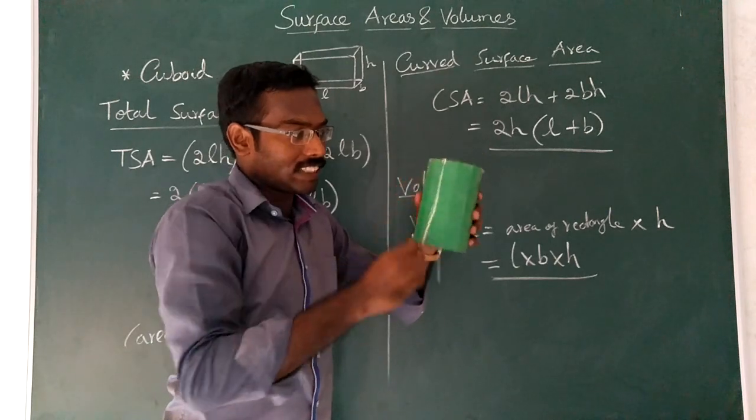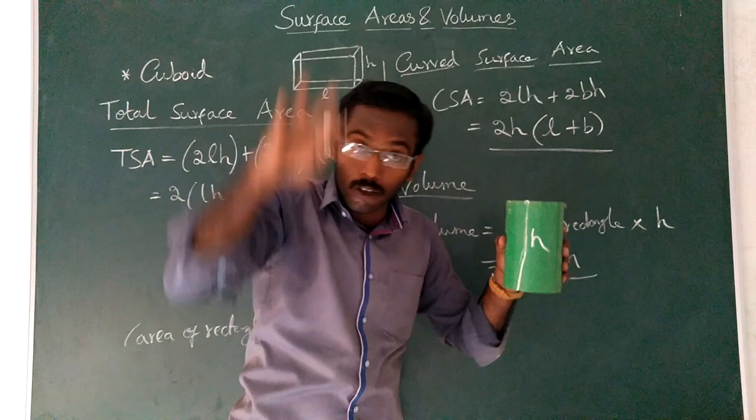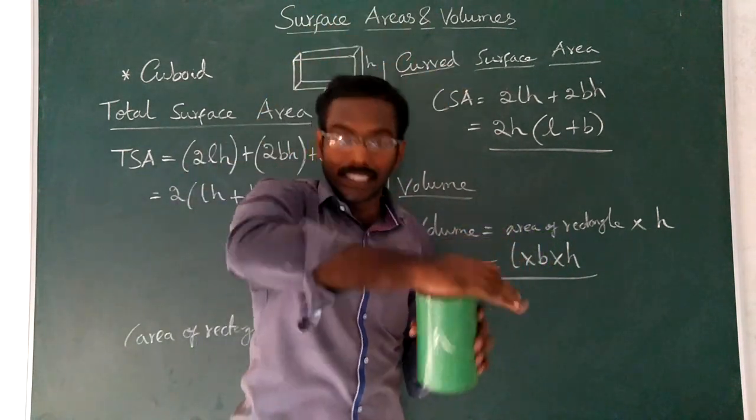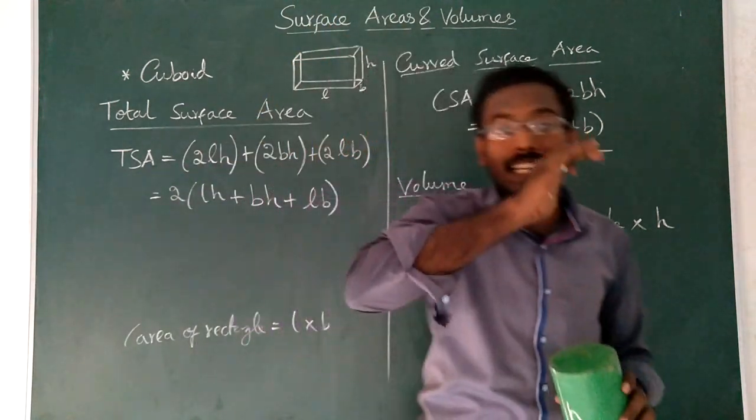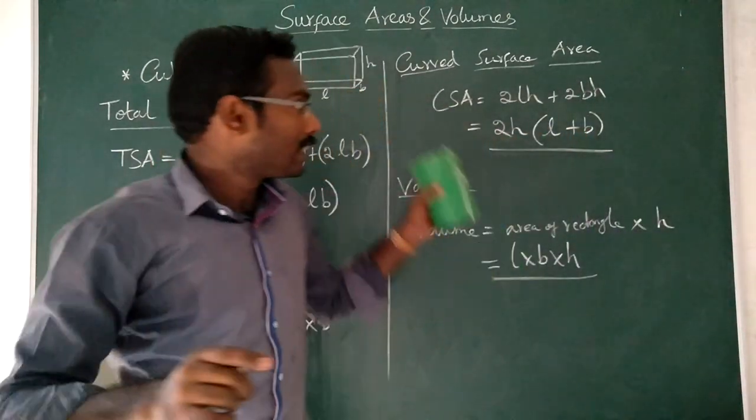The height of the cylinder is considered as H. So up to a height H, if you keep one circle over the other, you will get a cylinder. So basically a cylinder is derived from a circle. Now we are going to derive the formula for cylinders.